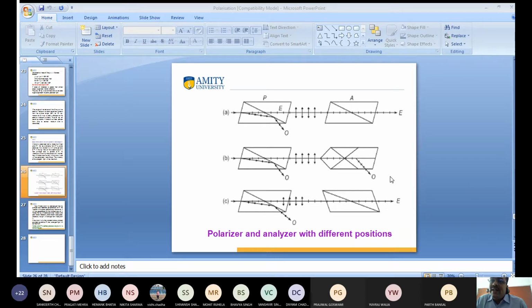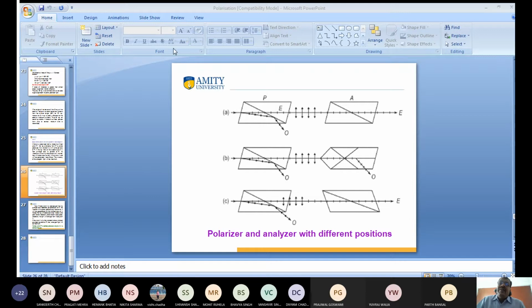We can't get any kind of light, so there is no light. This is very important. Again, when this analyzer is rotated back to the same direction, parallel, again we get the extraordinary ray of light.